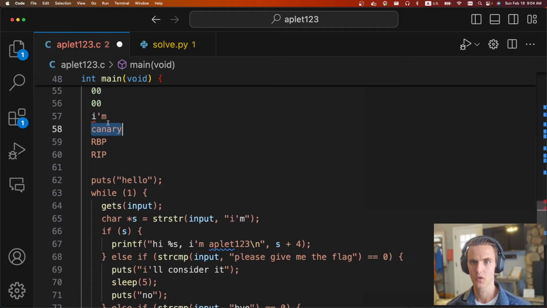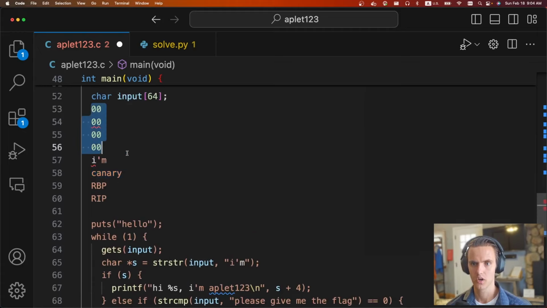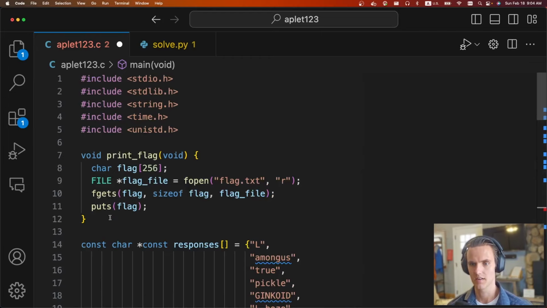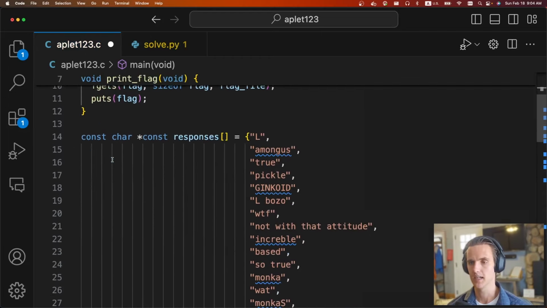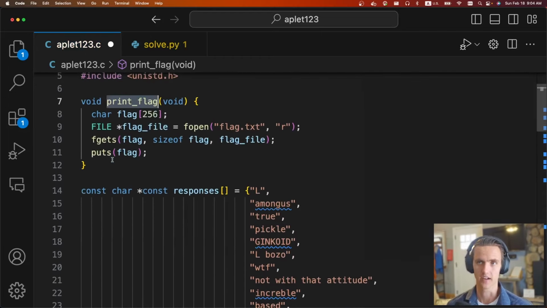This time, since we know the canary, when we do our buffer overflow we're just going to clobber all of this. We're going to set the canary since we know it. We don't care about RBP, we'll just set it to some random value, and we'll overwrite RIP with the address of print flag. And we'll get shell. Oh, sorry, we won't get shell. We'll just get the flag.